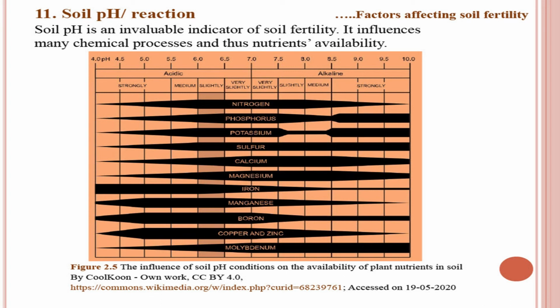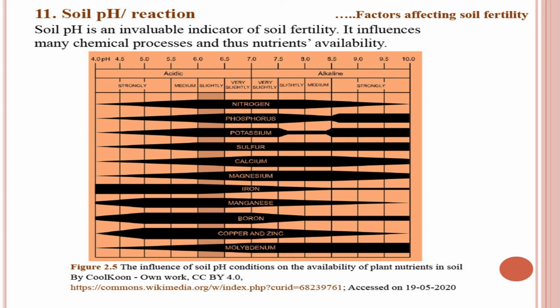Potassium availability is increasing from pH 6 and it is almost constant up to 7.5 and then decreases.